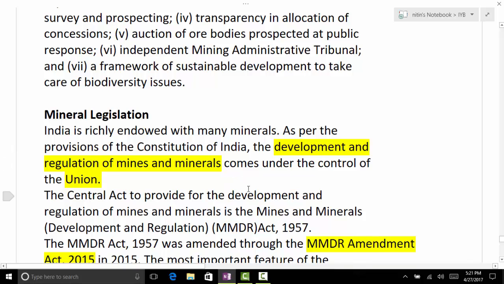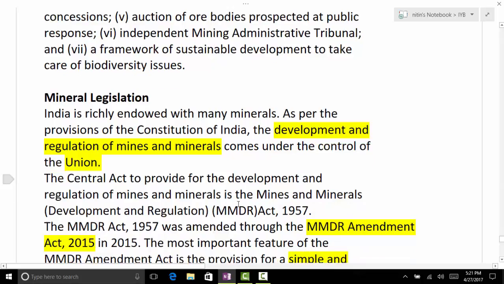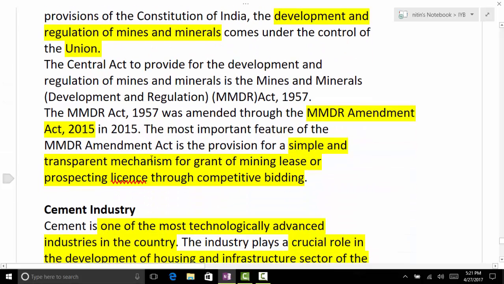Do you remember this act? MMDR. A very important act regarding minerals. MMDR Act, Mines and Minerals Development Regulation Act. MMDR Act 2015: a more transparent mechanism for bidding and auction is there. So it is a competitive bidding mechanism. They haven't discussed much about it in the MMDR here.